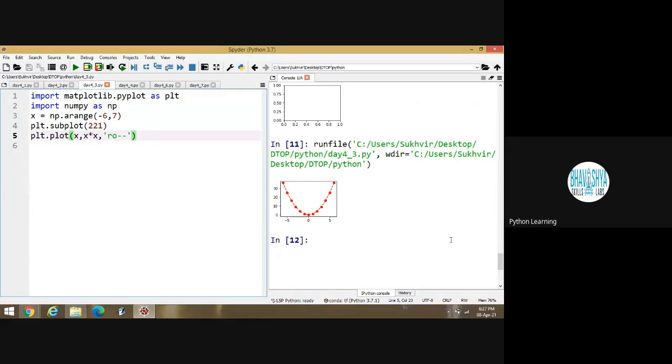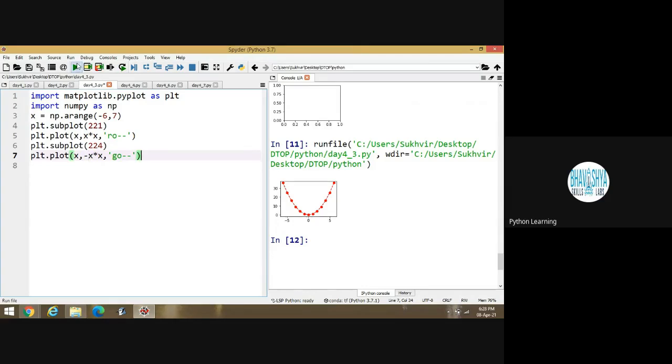Basically, target point is what is the meaning of 2 to 1. Suppose I am copying this one and then pasting here. Here I am writing 2 to 4 and the color is, let this one is green, and here I am writing minus x here.